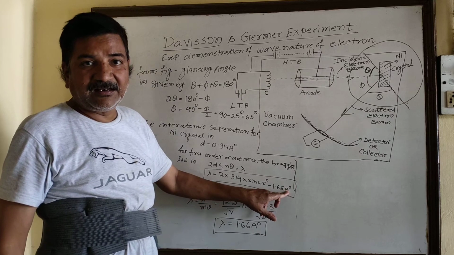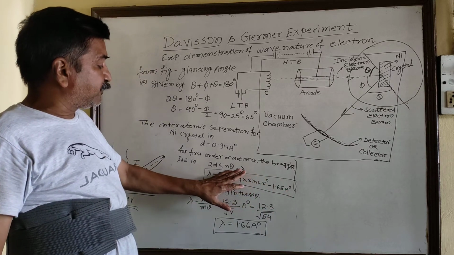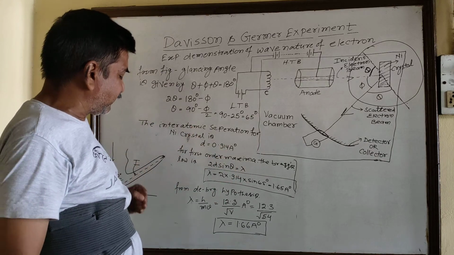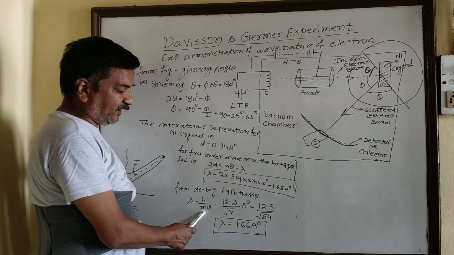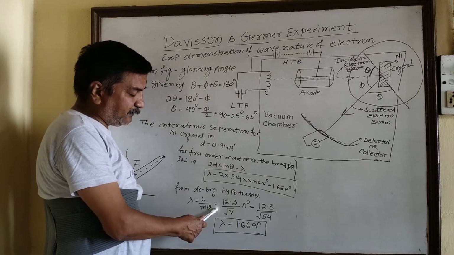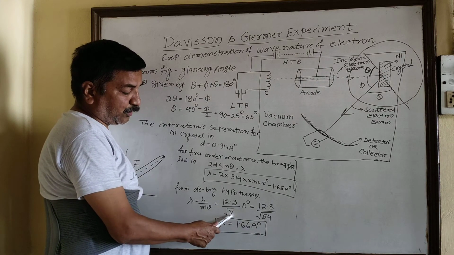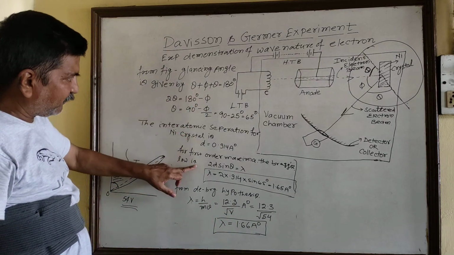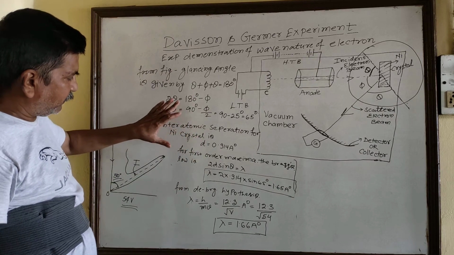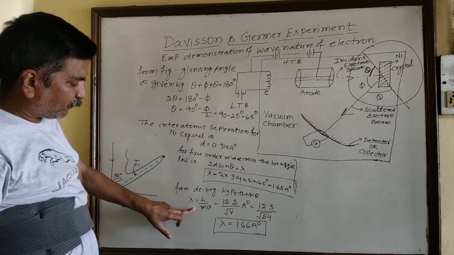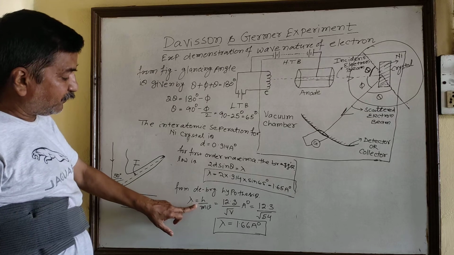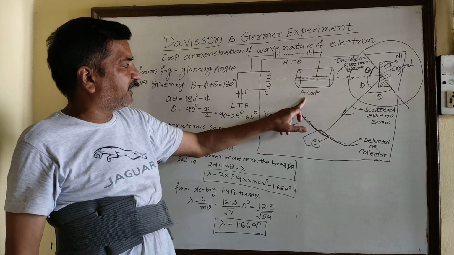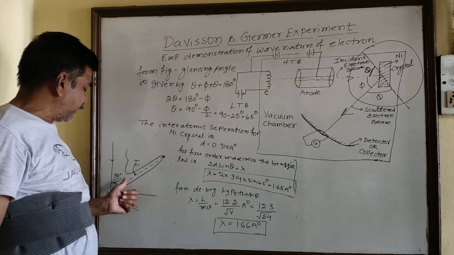That was the experimental value. But on the basis of the de Broglie hypothesis, if you consider that lambda is equal to h upon mv, the final equation you have to write is 12.3 upon under root of V angstrom. Here in the de Broglie formula, there is a potential, the value of potential applied between cathode and anode, corresponding to the angle of 50 degree.